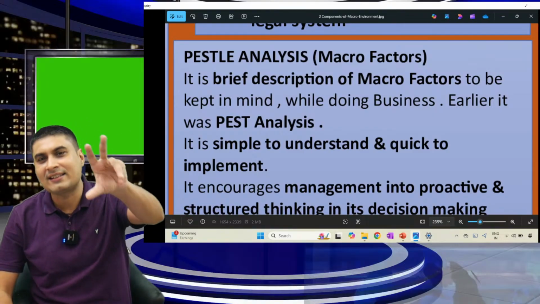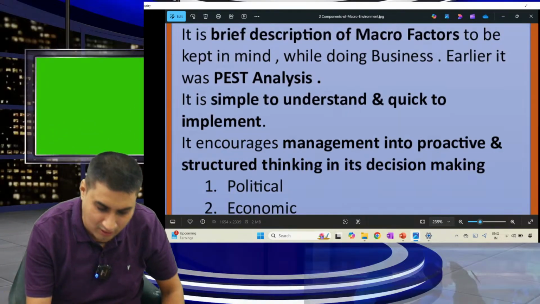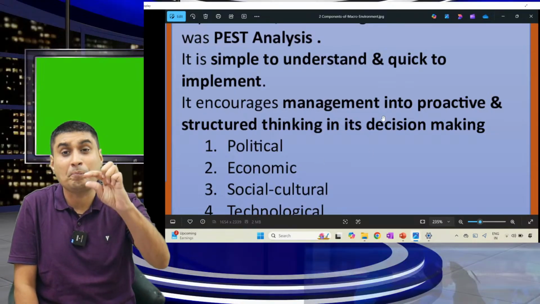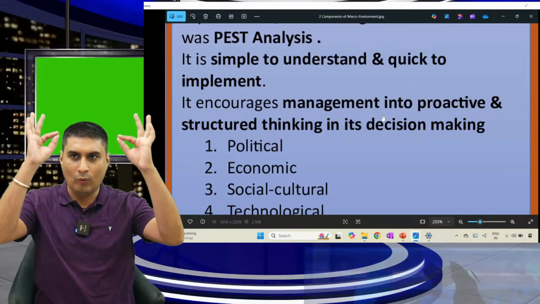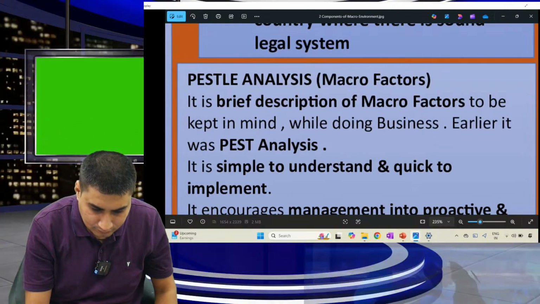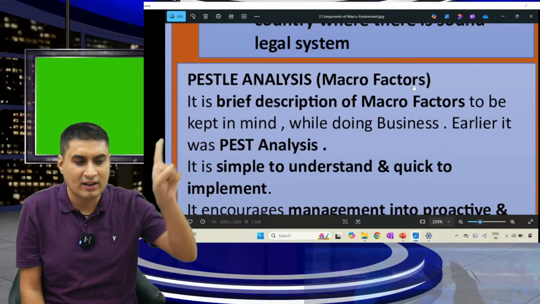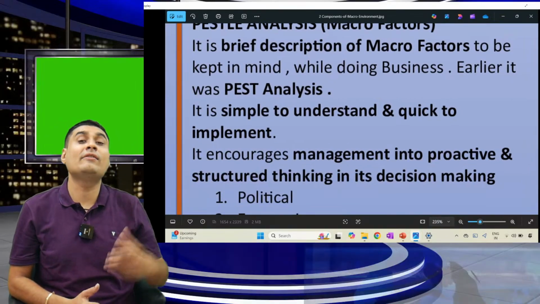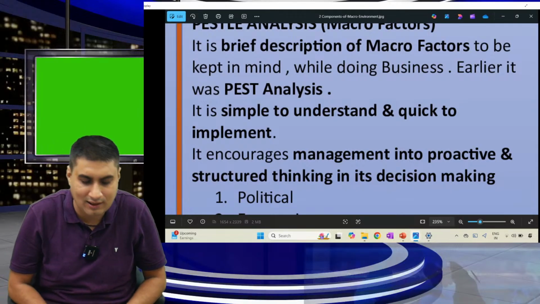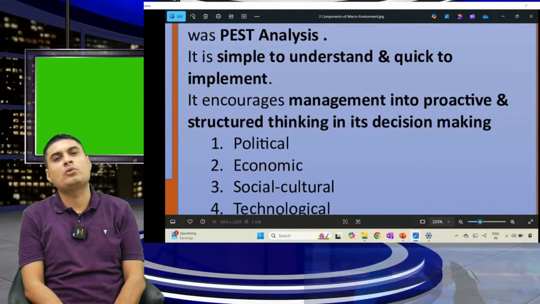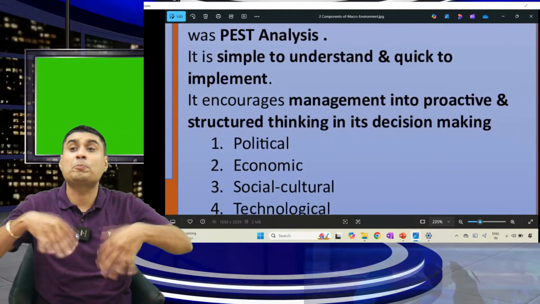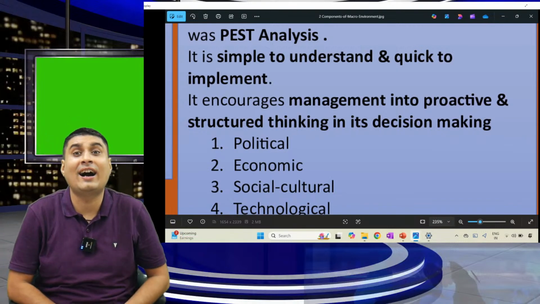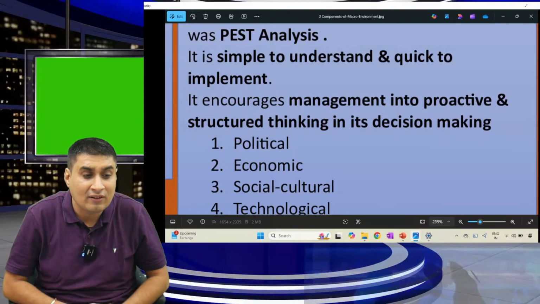Okay. See, it is simple to understand, quick to implement. It helps us in proactive and structured thinking. What MCQ can come here? They can ask you PESTLE is what? Tick mark, macro factor. Then they can also ask earlier name was what? PEST. Then they added LE. Simple to understand, quick to implement. It is proactive. What is proactive? From the beginning only being active. You are watching this lecture. Are you clear? That is proactive.